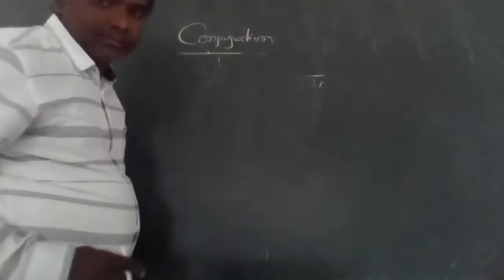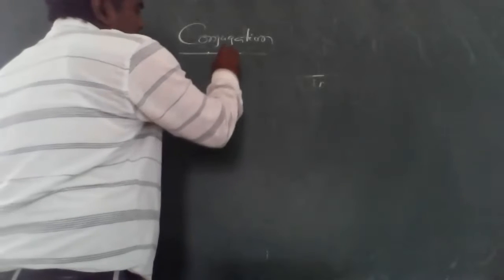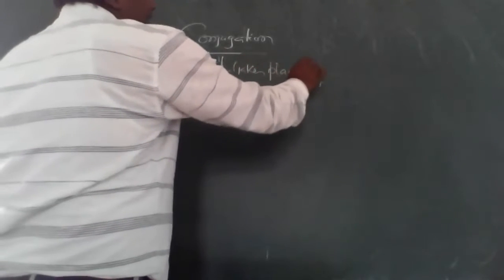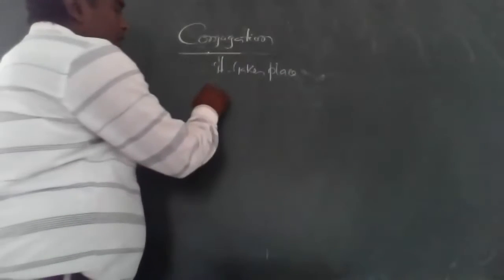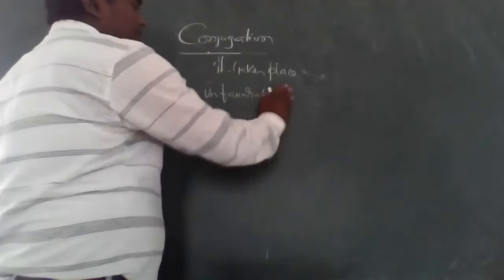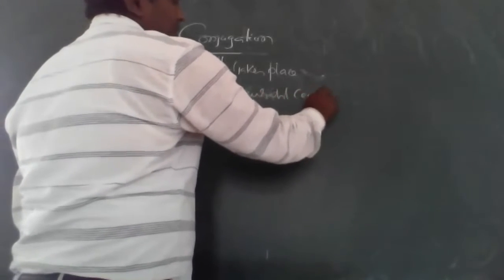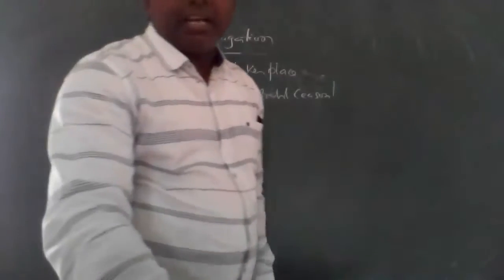This conjugation process takes place in animals in unfavorable conditions, that is, in unfavorable season or condition.